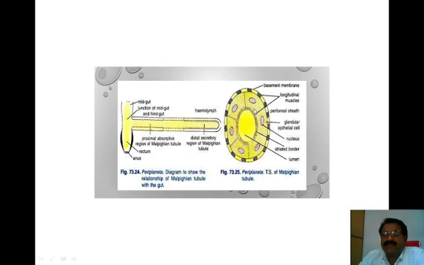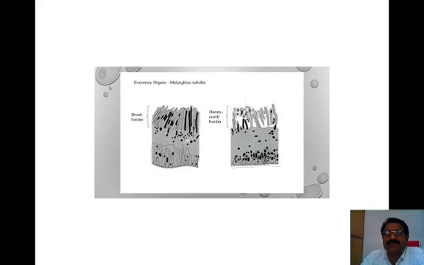Then there are glandular epithelial cells, a striated border, and at the center the lumen. Through this lumen the nitrogenous waste material is transported toward the proximal region of the Malpighian tubules.